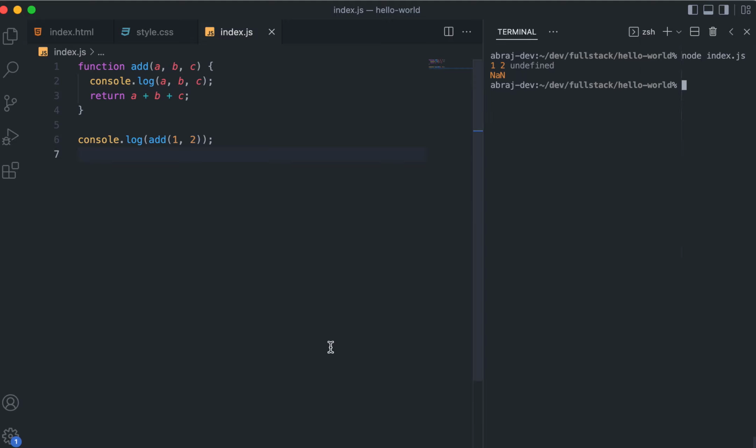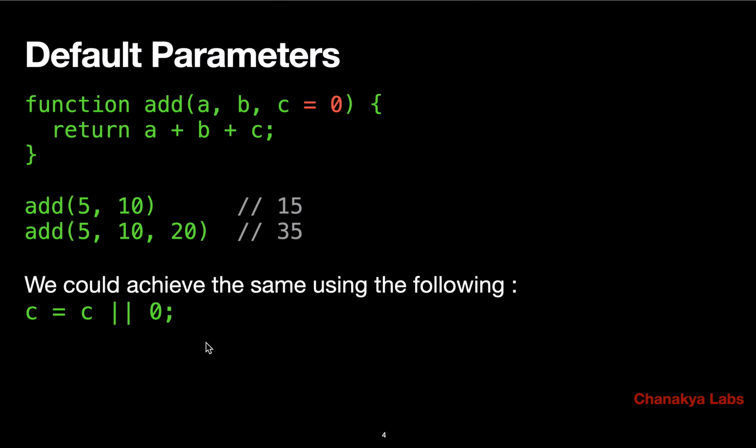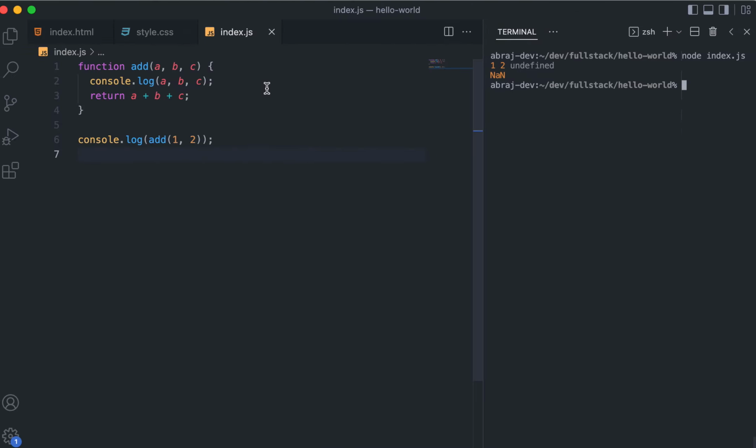So it's simple. What is happening here is that you can use something like this. We could achieve the same thing where we take C or 0. If we write this syntax, what will it mean?